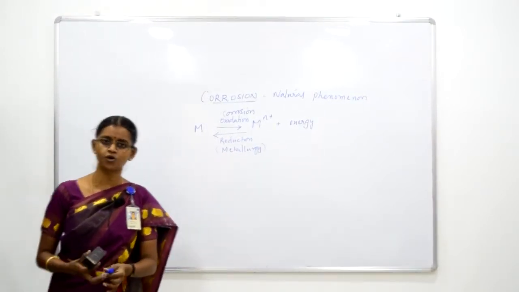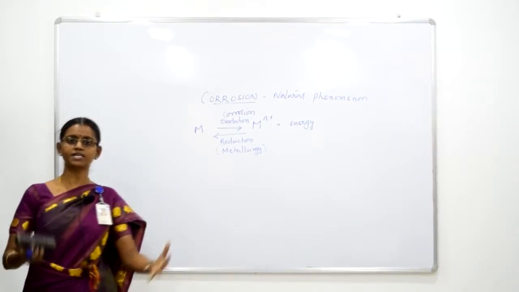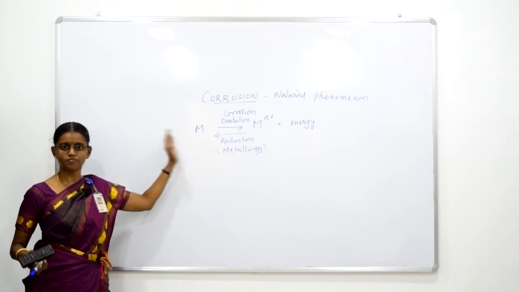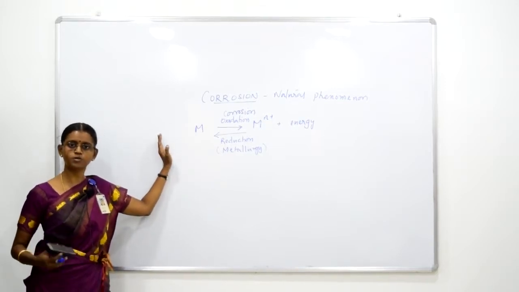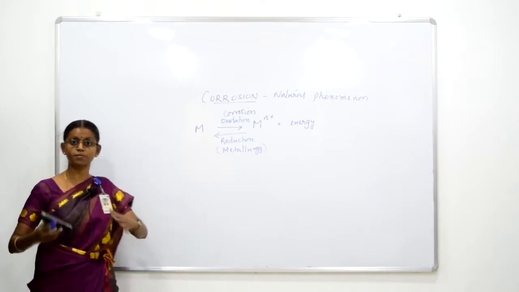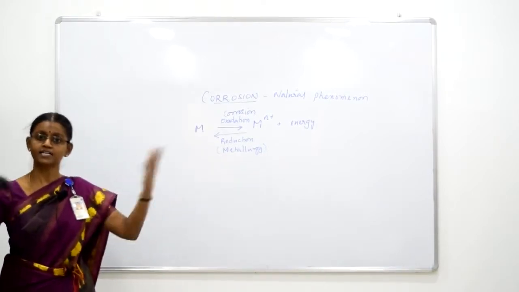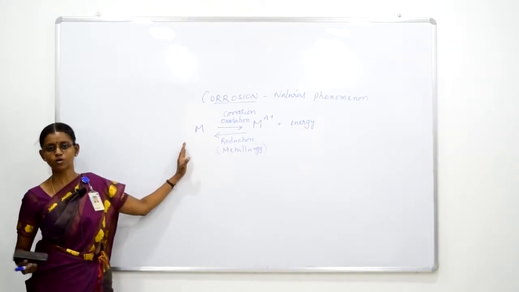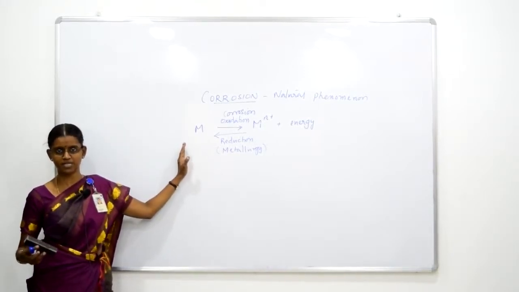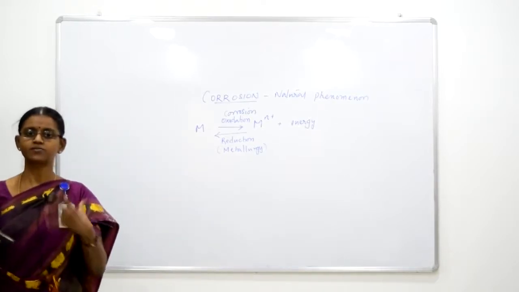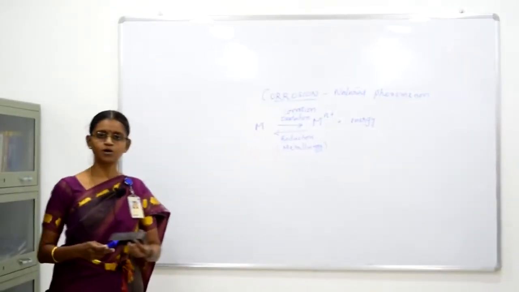This is what happens for all the metals that we get through the metallurgy process. This is exceptional for noble metals. Noble metals do not undergo oxidation, but they might at a different temperature and pressure condition. What we are talking about here is our earth temperature and pressure conditions, where these metals undergo oxidation, and that we call corrosion.